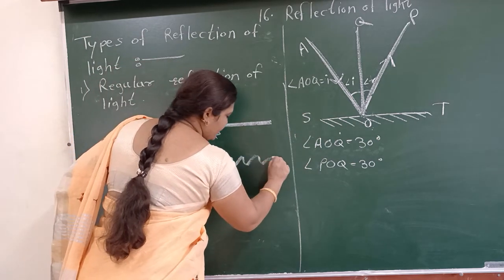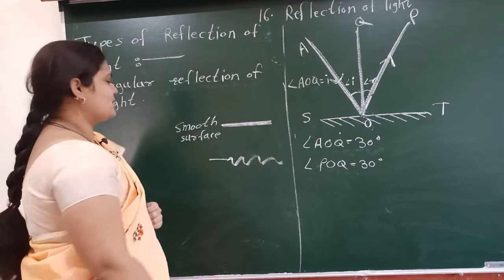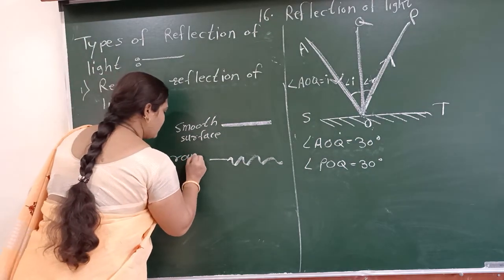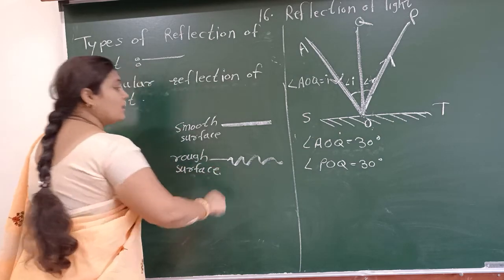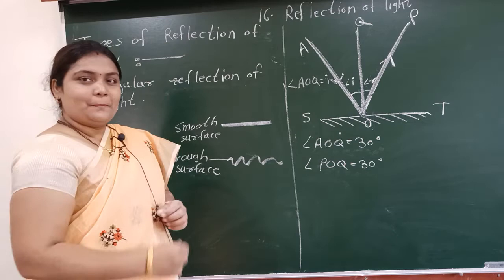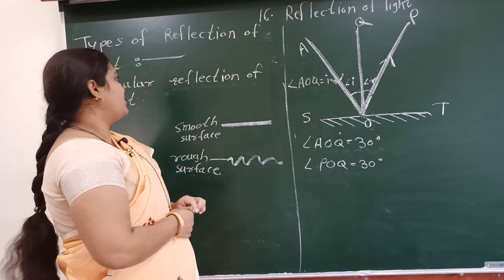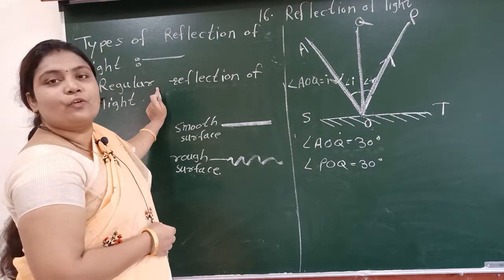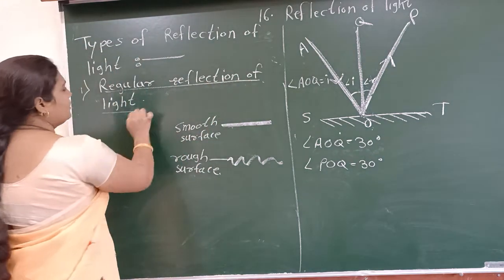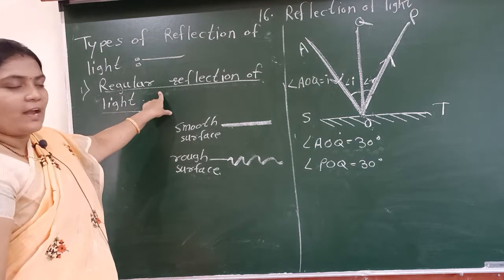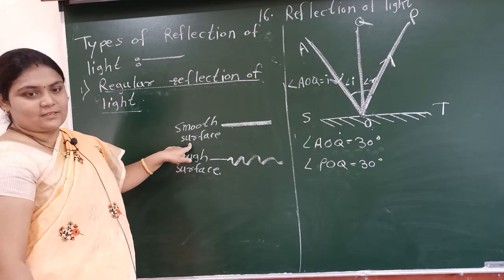And this type of surface is a rough surface. The reflection which occurs from this smooth surface is called the regular reflection of light. Regular reflection of light comes from the smooth surface.